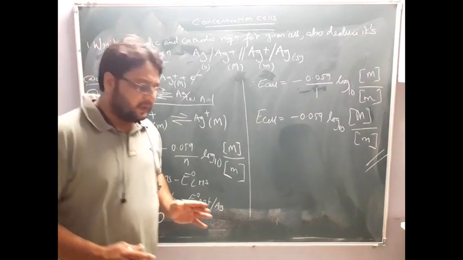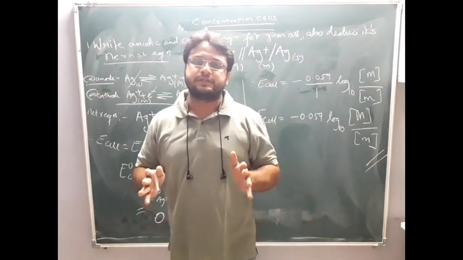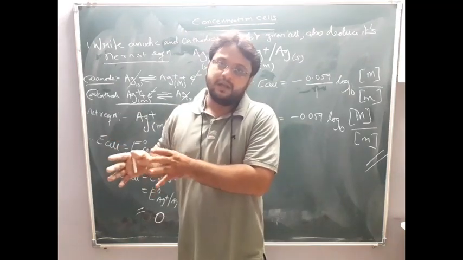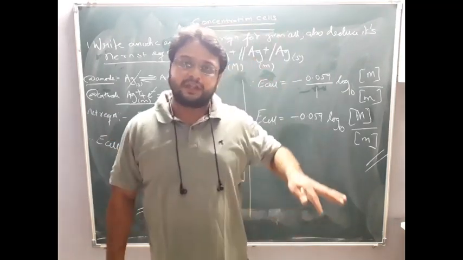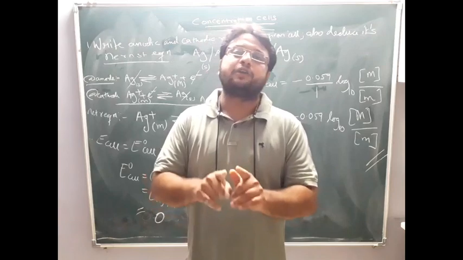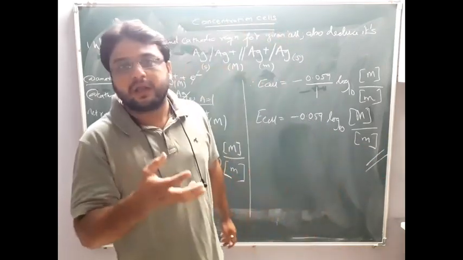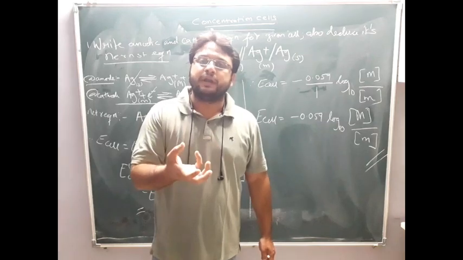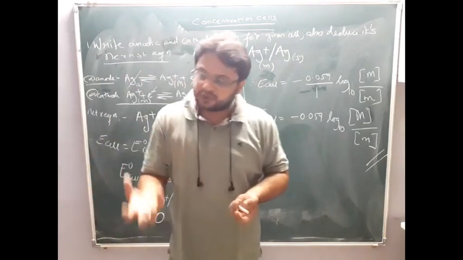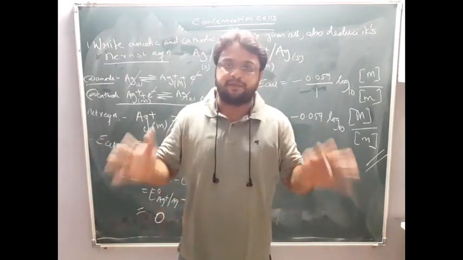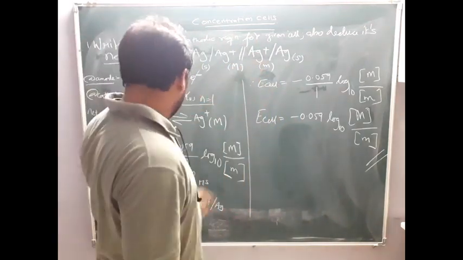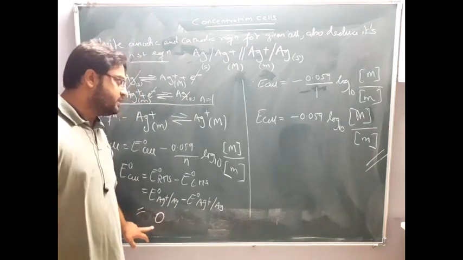Clear? So once more I repeat, what do you mean by a concentration cell? A concentration cell is a cell in which the anodic part and cathodic part contain the same electrodes. The anode electrode will be the same and the cathode electrode will be the same. The electrolyte filled in anode and cathode should be the same, but the electrolyte concentration should be different. If in beaker A you are taking a concentration of 1 molarity, then in beaker B the concentration should be other than 1 molarity. But if you are taking copper sulfate in beaker A, then beaker B also has copper sulfate. Such a type of cell is known as a concentration cell. And one thing more, for any concentration cell, E naught cell is always equal to 0.